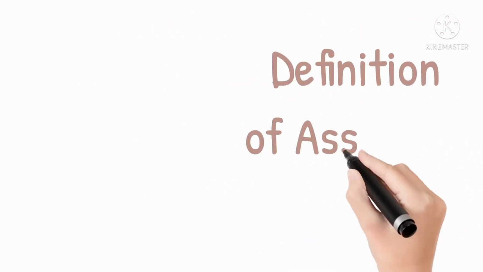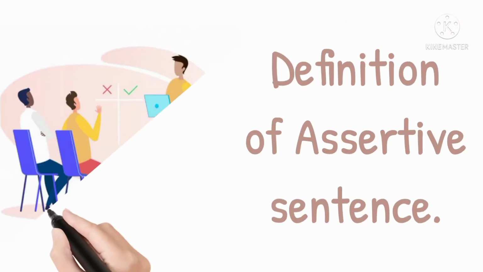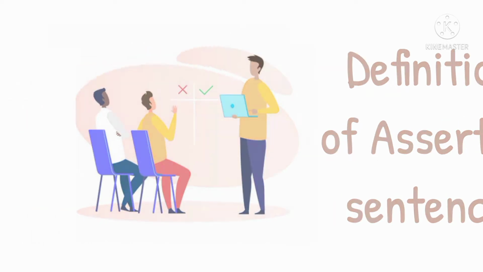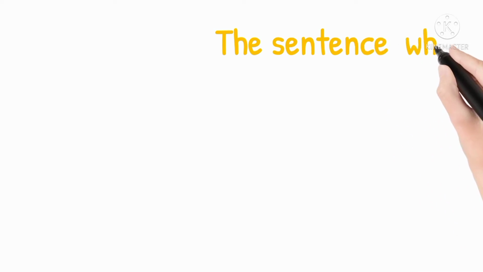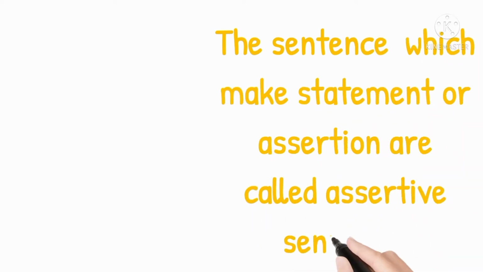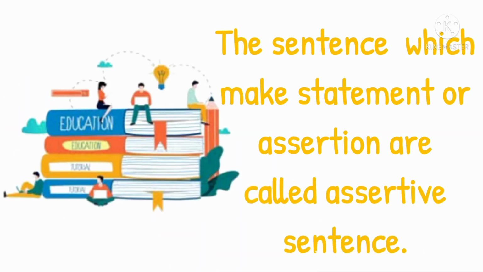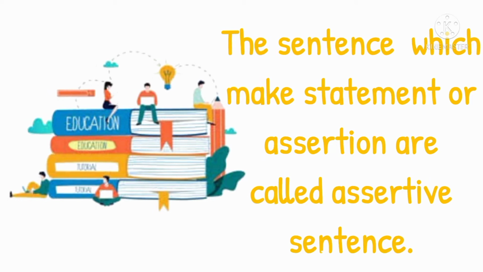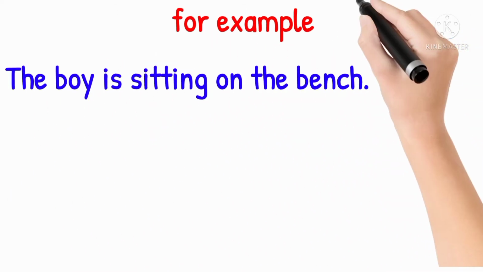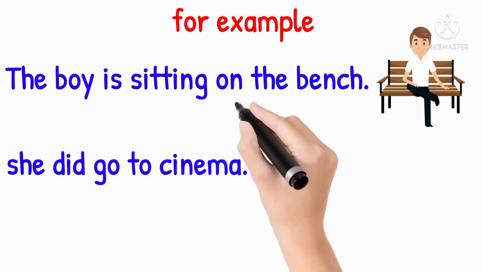Definition of assertive sentence. The sentence which makes a statement or assertion is called an assertive sentence. For example, the boy is sitting on the bench. She did go to cinema.